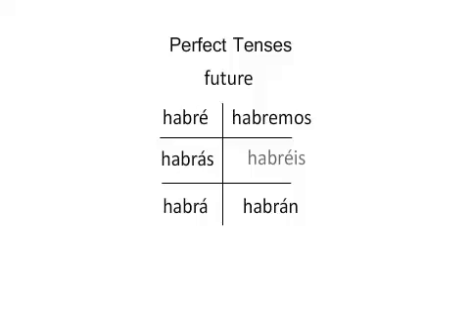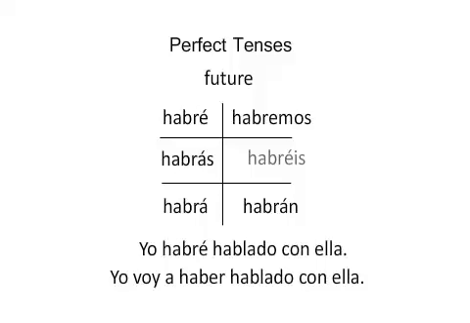Here we have the future tense forms of haber. Notice that haber is a drop-the-e verb in the future tense, so we have habré, habrás, habrá, habremos, habréis, habrán. We could say yo habré hablado con ella, I will have spoken with her. We could even use ir a plus the infinitive: yo voy a haber hablado con ella. It's a little bit cumbersome. You may not use it much or run across it much, but you should be aware that it is a possibility to talk about a future action, something that is going to have happened.